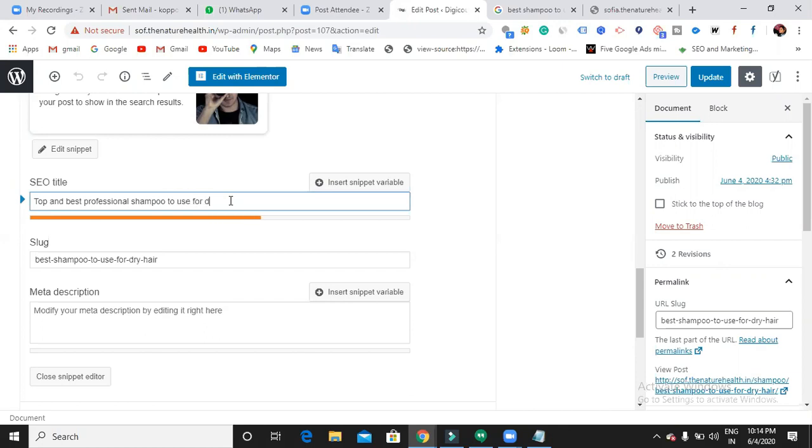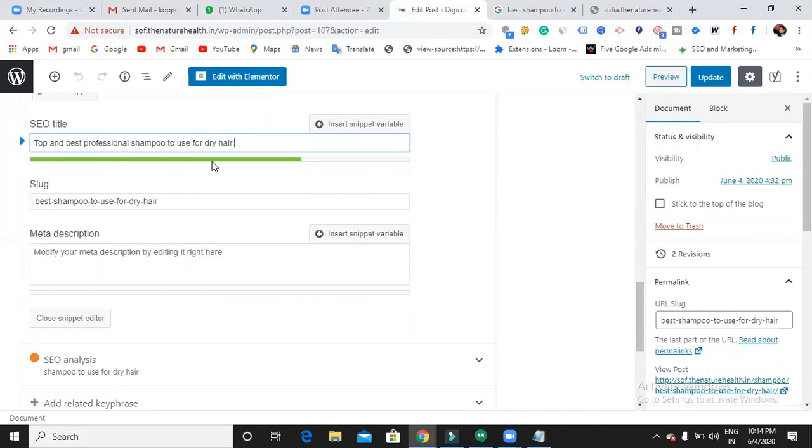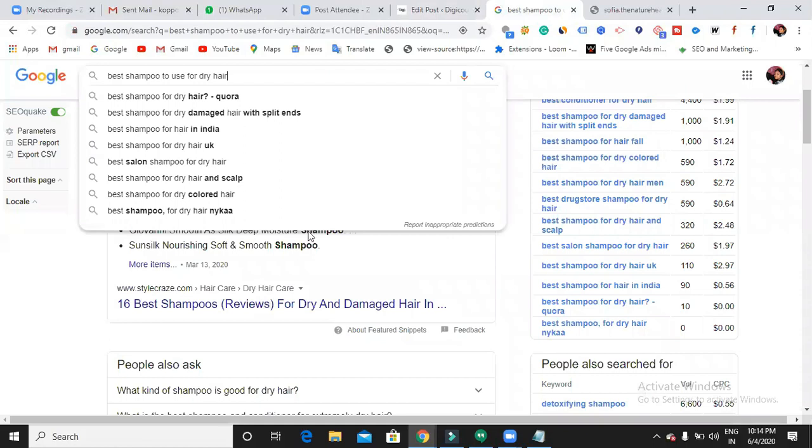Hair. Now I just used this. If it is showing in a green color, that means your meta title is good now. The next is the meta description. So here I need to write a meta description again. Try to find out what your competitors are writing and how attractive their titles and descriptions are.